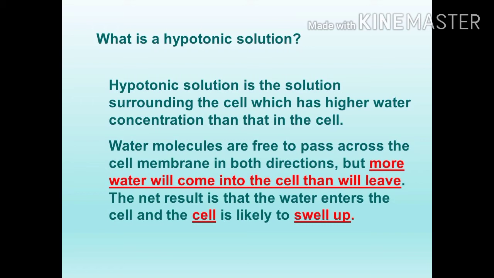This solution is found outside the cell, but the substance of the cell is more concentrated compared to outside, because the outside solution contains more water. This type of solution is called a hypotonic solution. The substance in the cell is more concentrated than outside the cell, and the outside solution is dilute in nature.